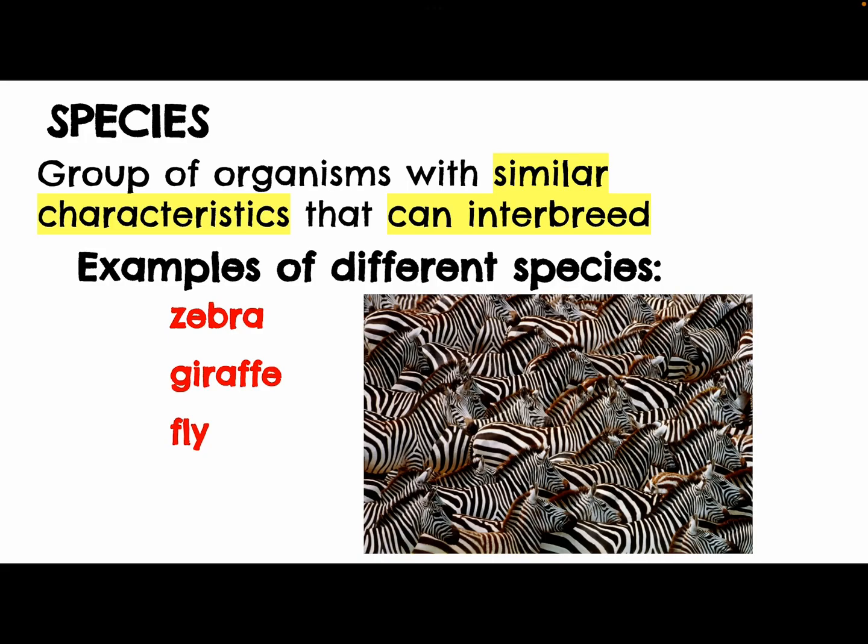So just to give a little bit more about each of those levels in the hierarchy. A species is a group of organisms with similar characteristics that can interbreed. This means they look similar, but they can also reproduce and have babies that can also go on and reproduce. So all the zebras on Earth would be part of that zebra species. All the giraffes would be part of the giraffe species, and all the houseflies would be part of that species.